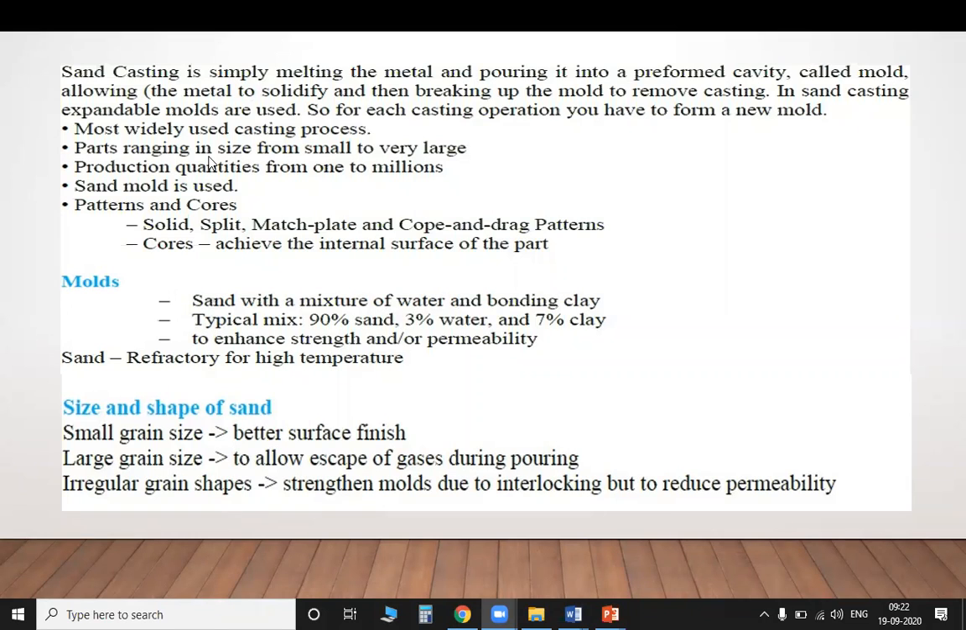In sand casting, expandable molds are used. For each casting operation, you have to form a new mold. It is the most widely used casting process, for parts ranging in size from small to very large, and production quantities from 1 to millions. Sand molds are used, along with patterns and cores. So these are the different types of patterns which are used.